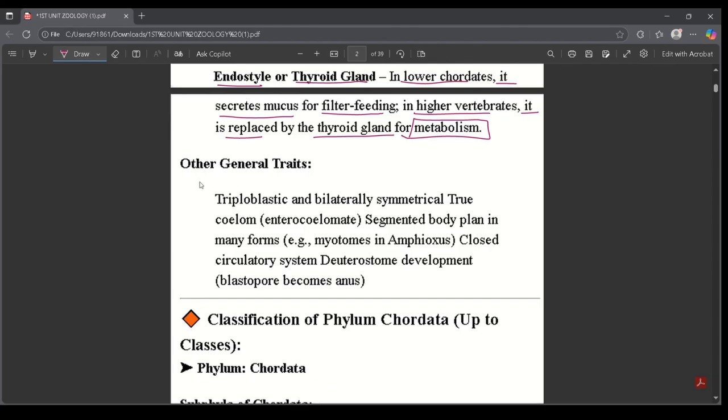Let's discuss the general traits. Triploblastic and bilaterally symmetrical, true coelom, which is nothing but enterocoelomate. Segmented body plan in many forms. It may be myotomes or metameres in amphioxus. Sorry if I'm spelling it wrong. Closed circulatory system, deuterostome development, blastopore becomes anus. So this is nothing but the general traits of Chordata.